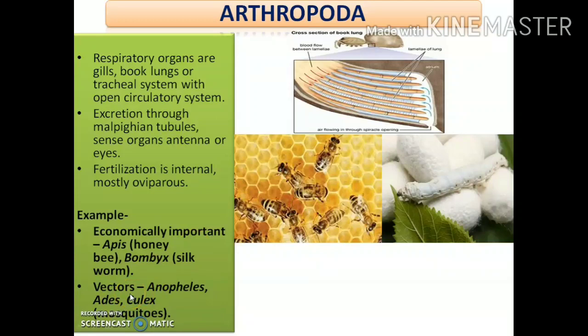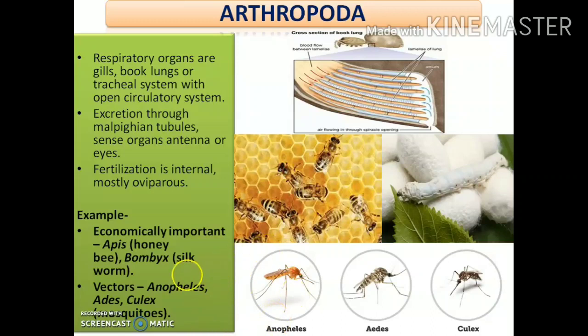What is a vector? Vectors are organisms which act as carriers of something. The carriers of diseases are termed vectors. Different types of mosquitoes, as we know, act as carriers of different types of diseases. So the mosquitoes which belong to the phylum Arthropoda act as vectors, and some of the important ones are Anopheles mosquitoes. We know that the Anopheles mosquito is responsible for the disease malaria, right? The female Anopheles mosquito acts as the carrier or vector for malaria.